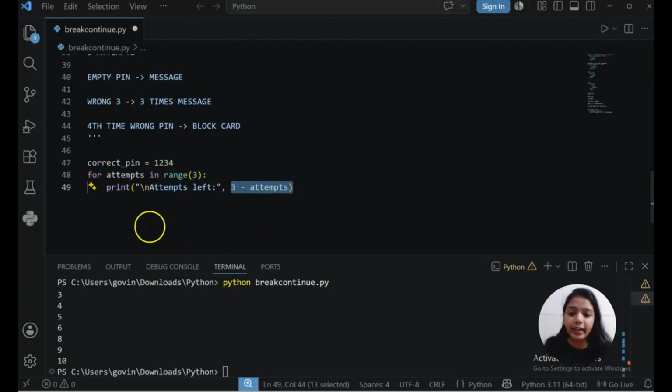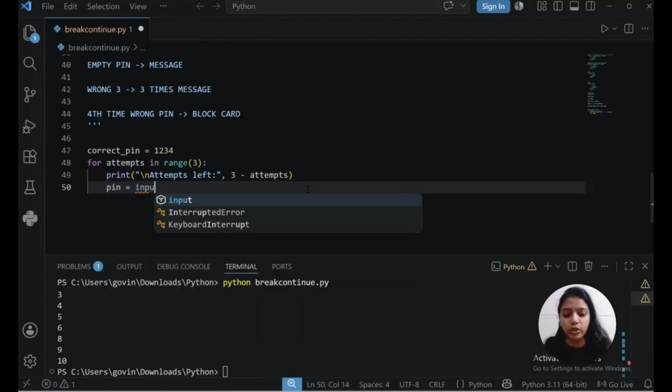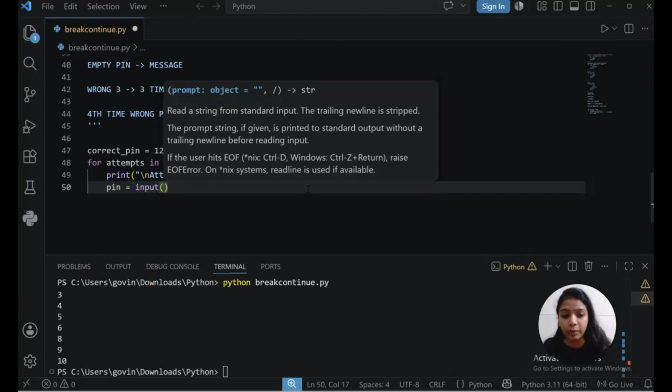First one. Second, another attempt when the user gave the wrong pin, will be 3 minus 1. Why? Because after 0, 1 will come here. So 3 minus 1 will be 2 attempts left. Then 3 minus 2 will be 1 attempt left. Then 0 attempts left. So I have given how many attempts are left, and then we will take the password pin from the user.